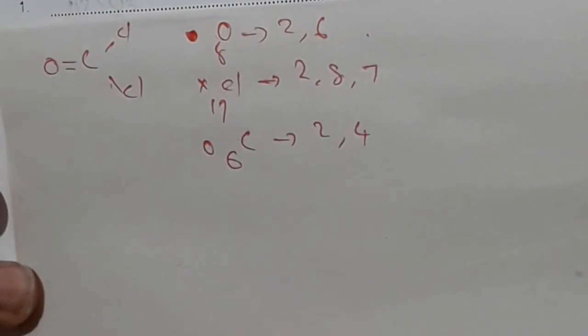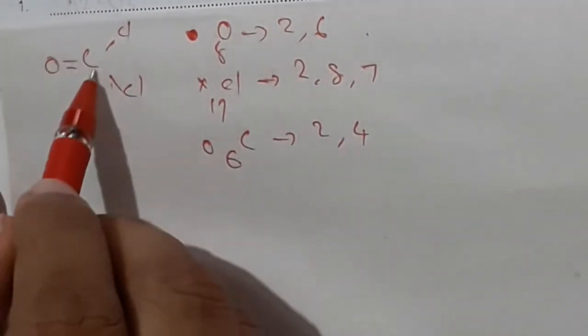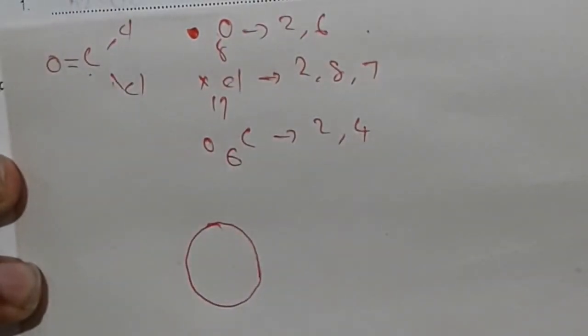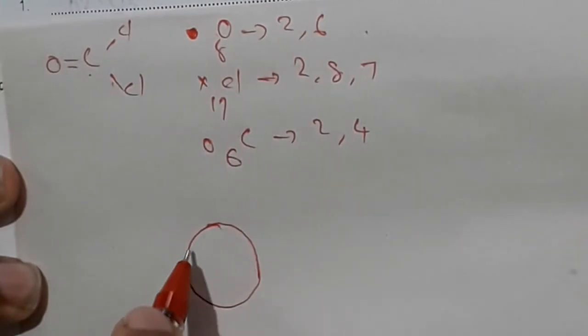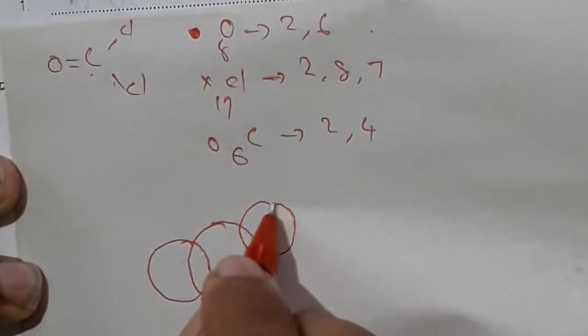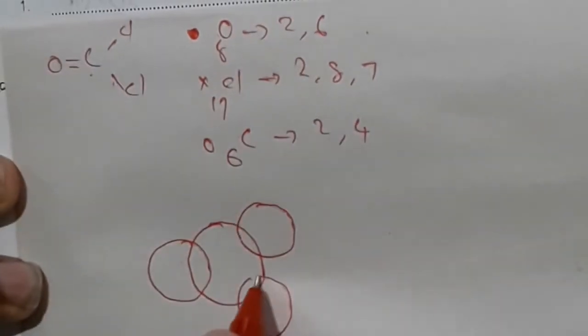Okay, so to represent the electronic arrangement of this structure, in the middle we know there is carbon, then oxygen, and here there are 2 chlorine.